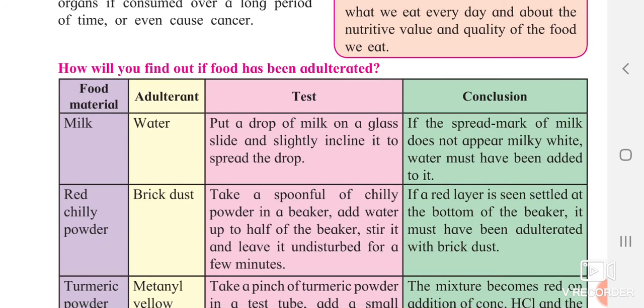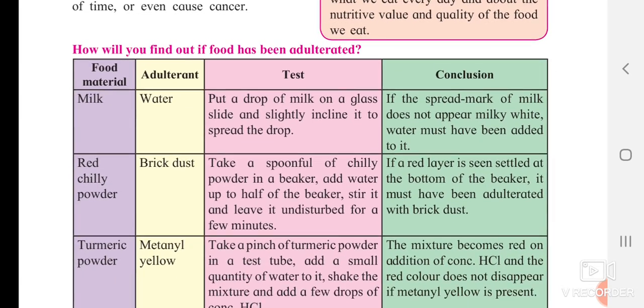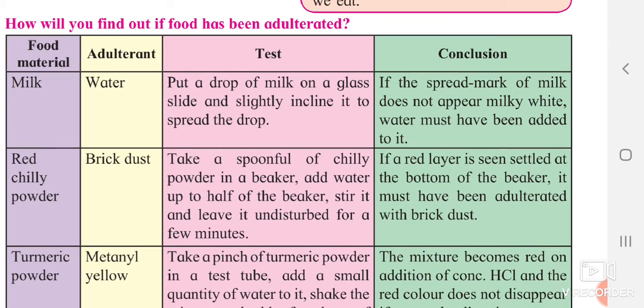Now they have given you some tests to check whether the food is adulterated or not. If milk has been adulterated with water, how are you going to understand this? Just take a slide, put a drop of milk on it and keep it slanting. If the drop of milk comes down immediately, leaving no traces, or if it leaves traces but the spread mark does not appear milky white and looks watery, then you should understand that water has been added, so it is adulterated.